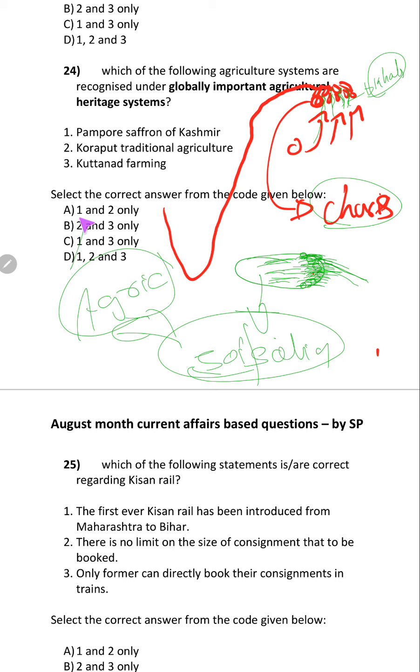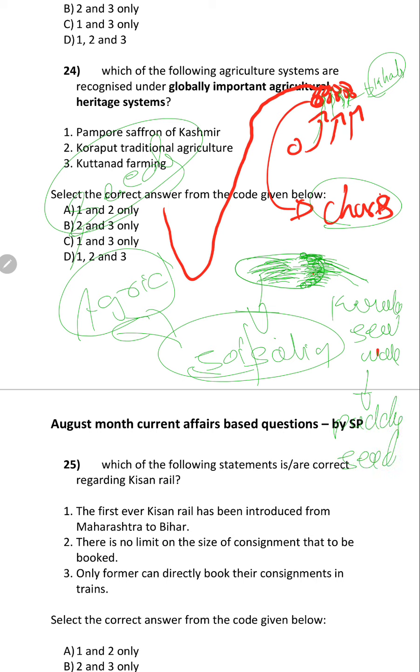Their normal traditional seeds they used to use and cultivate. Now because the salinity started increasing, that's why they wanted to use Kerala's seawater tolerant paddy seeds, paddy saplings.